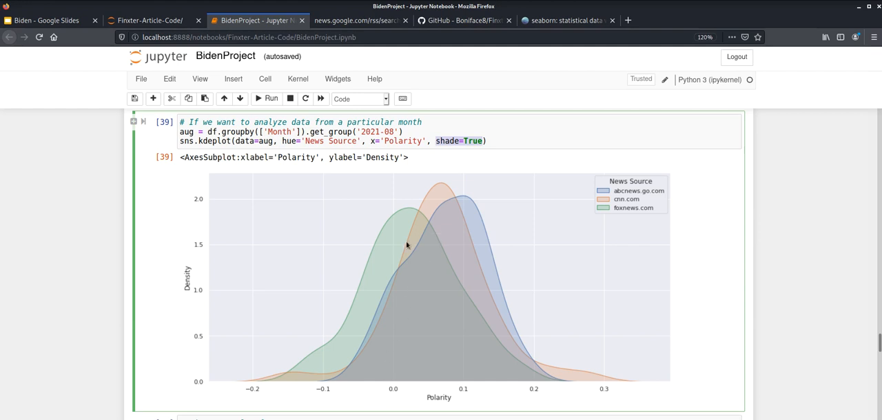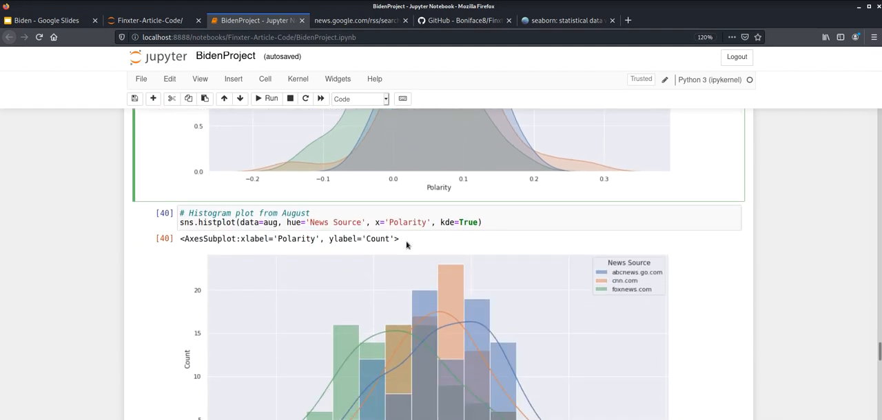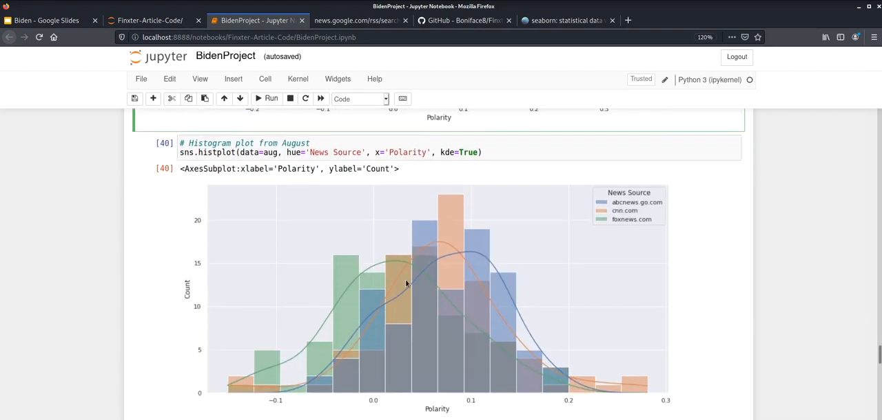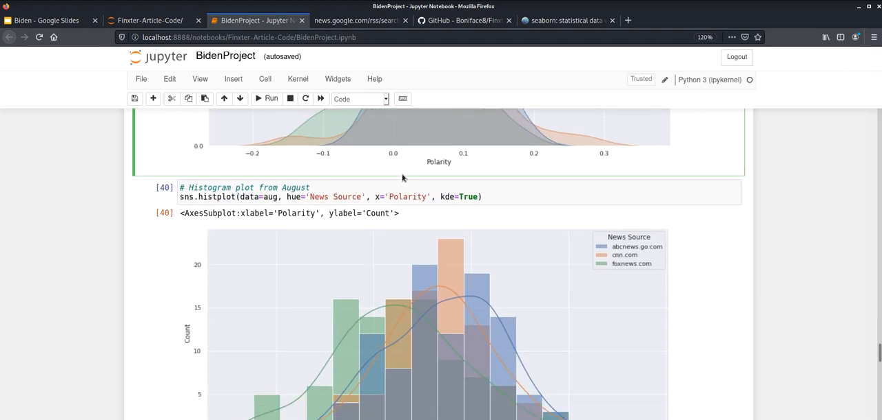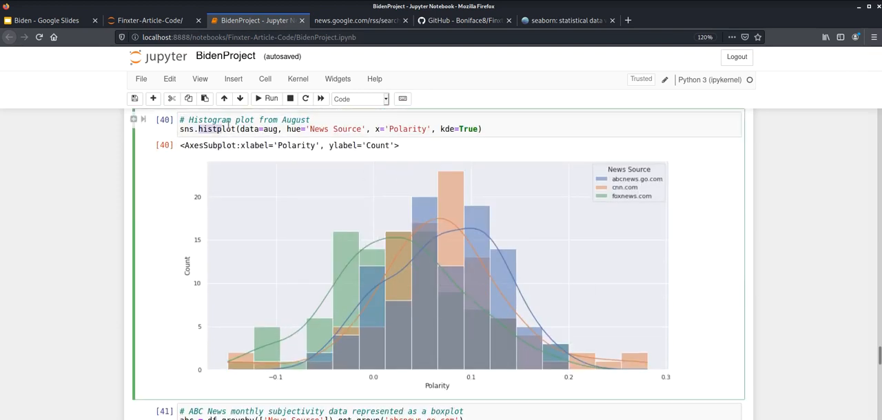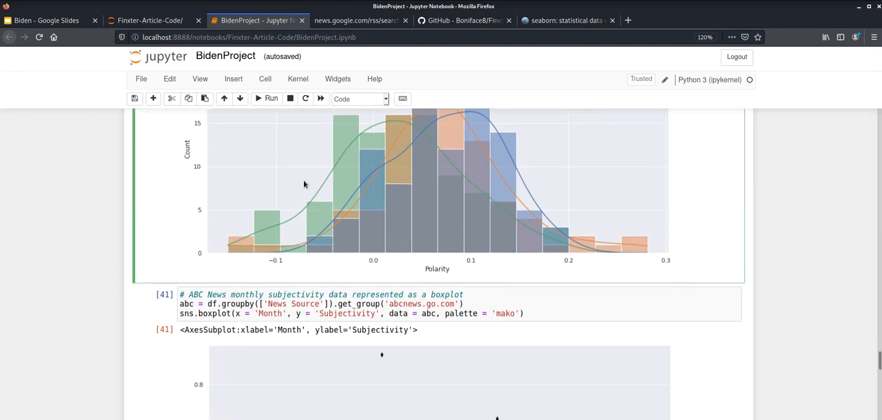So I promise you, just about done here. Moving on to the last few plots. This is just a histogram of the same plot as the one above. So instead of a KDE plot, I just did sns.histplot. Moving on.